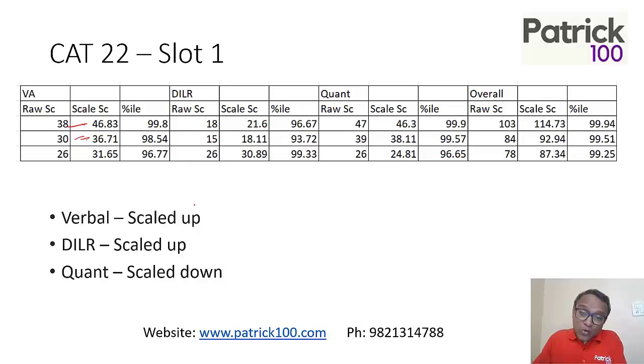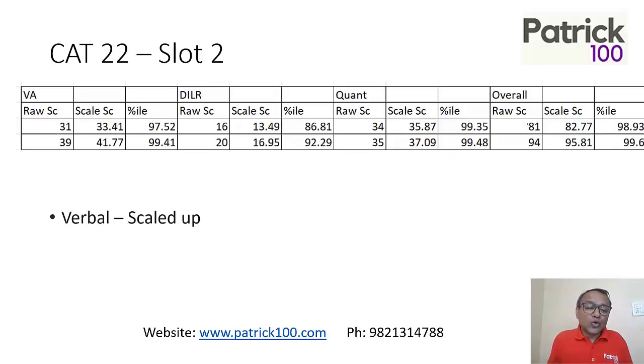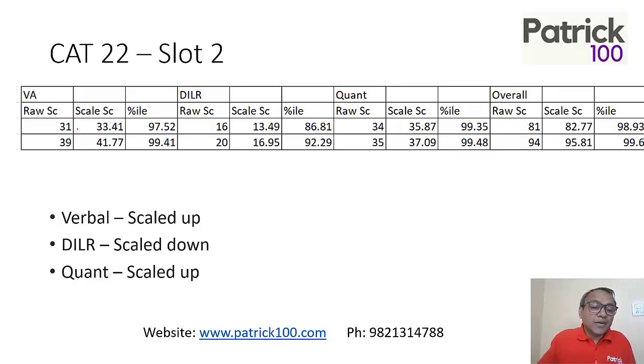DLR scaled up, Cont scaled down, and overall scaled up. So if you look at the change in marks, it was almost 11 marks, 8 marks, 7-8 marks. So there could be a change of 7 to 8 to 10 marks which could happen depending on the slots which are there.